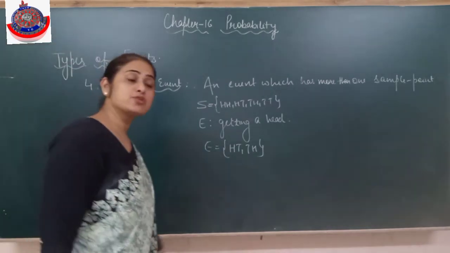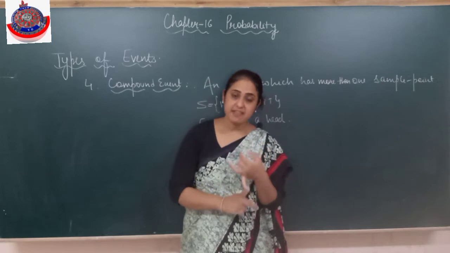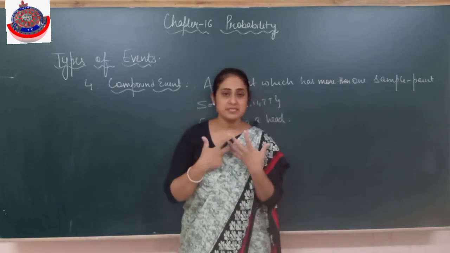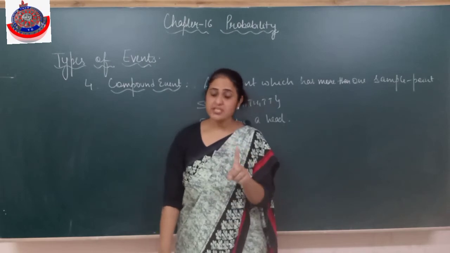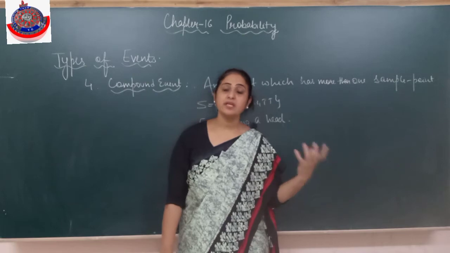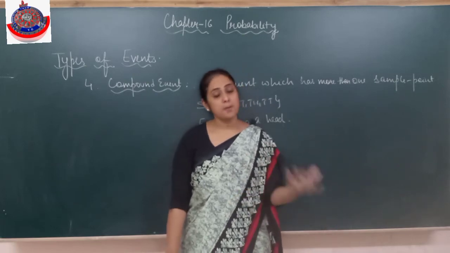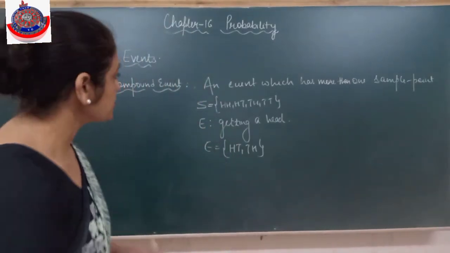Clear everyone? So types of events, how many did we get? We did impossible event, that means nothing is there in that event. Sure event means 100%, the complete sample space. Simple event means there is only one sample point. And compound event means when there is more than one sample point in an event. Alright, the next is very, very important.